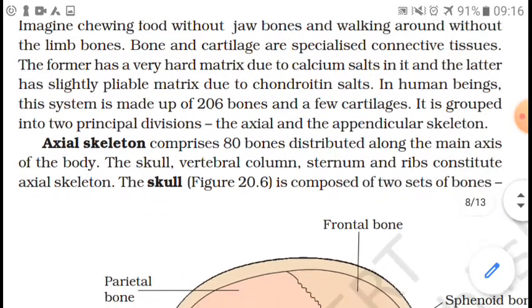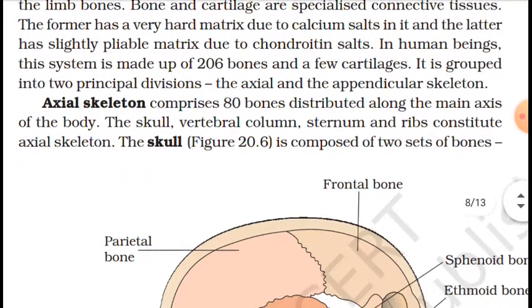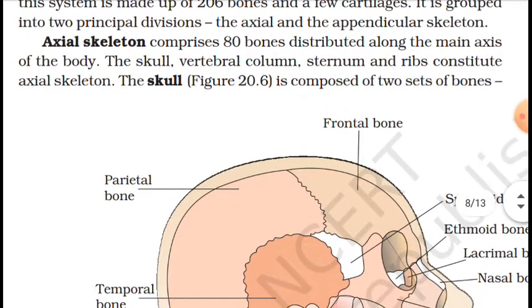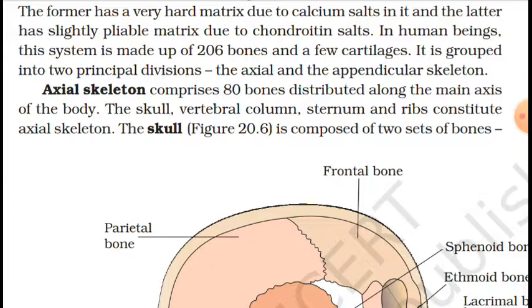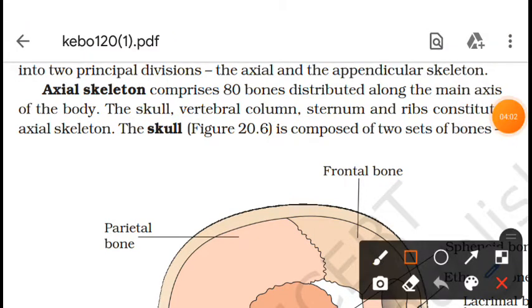Now first of all, let's study the axial skeletal system. Out of the 206 bones present in the human skeletal system, 80 bones are in the axial skeletal system.